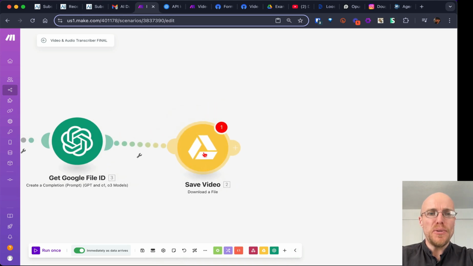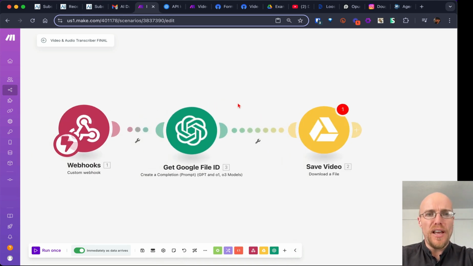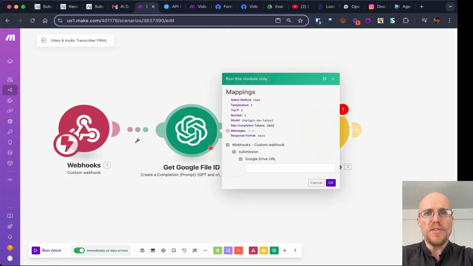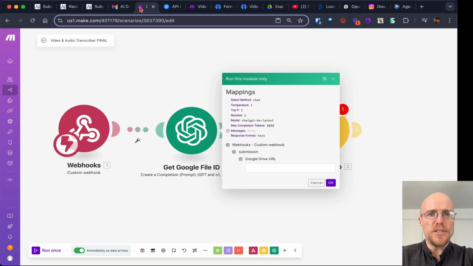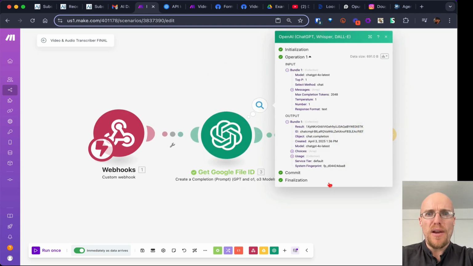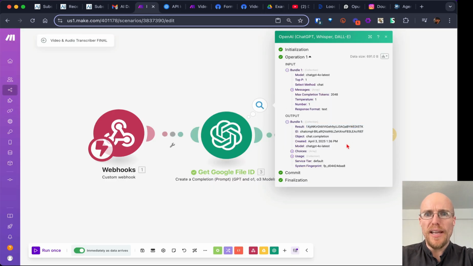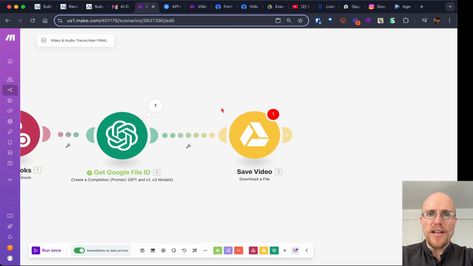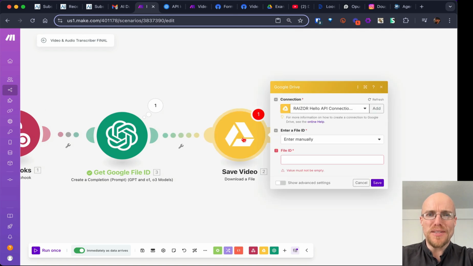Now what we can do is test this if we'd like by right-clicking on it, saying run this module only, and because we're using that dynamic token from here, we need to paste it in. So we can take this whole thing. This is cool. You can test these one by one. Paste it in here, run it, and if everything works right, that should be the same as that. One starts with 1, ends with K, starts with 1, ends with K. Got it. Great. Bam. That's a time saver, massive headache saver.